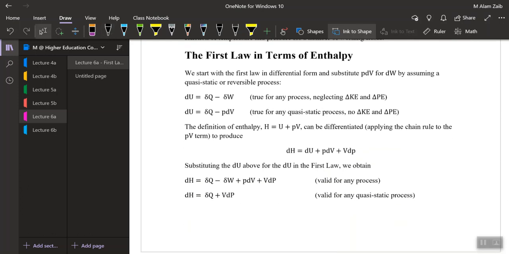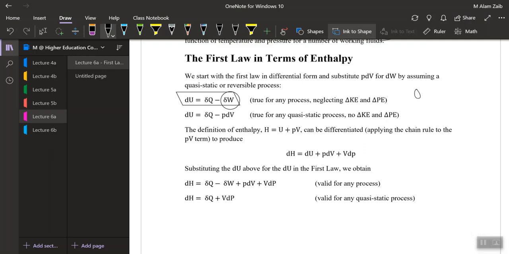Let's say in our last few pages we said the change in internal energy would be equal to heat transfer minus work done. Now this work done for a quasi-equilibrium process was equal to P dV. You can imagine you have done that a lot of times. So that means the change in internal energy would be equal to Q minus P dV. So P dV is equal to work done only in a quasi-static process, while work done can be any kind of work.